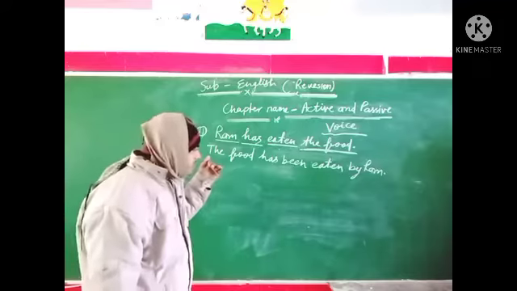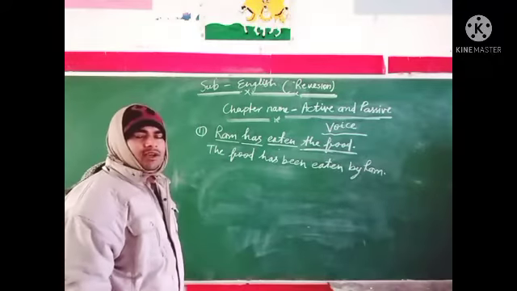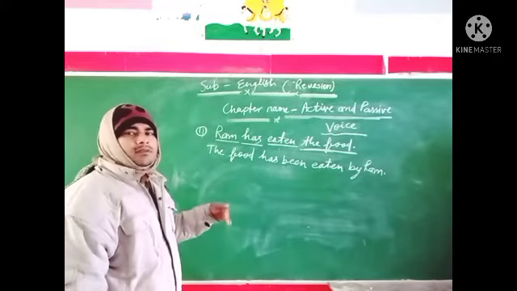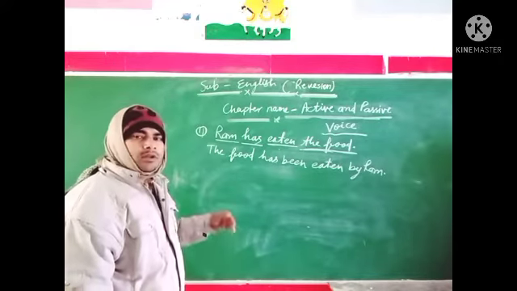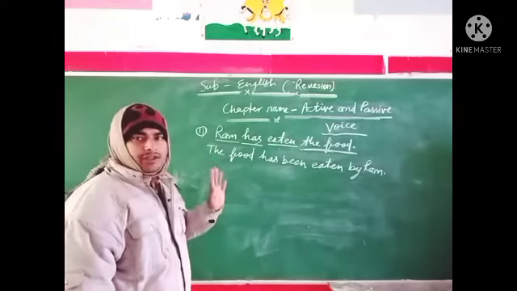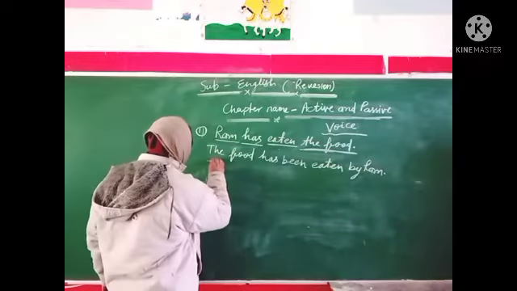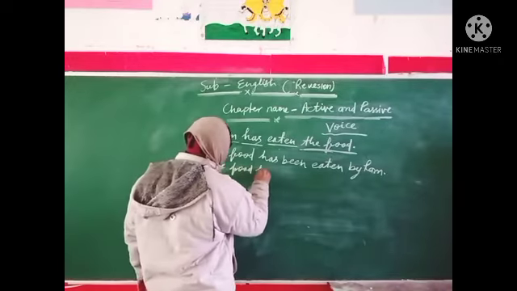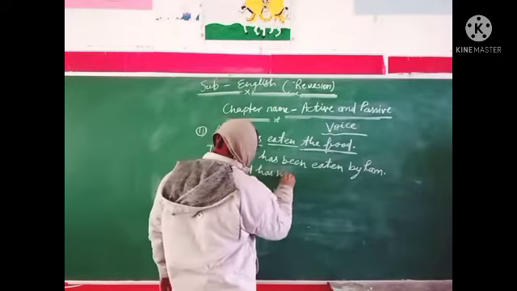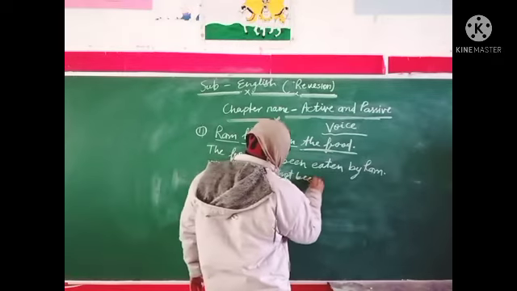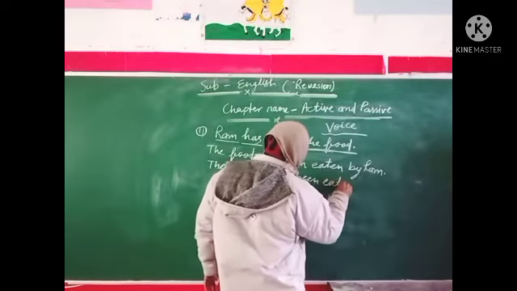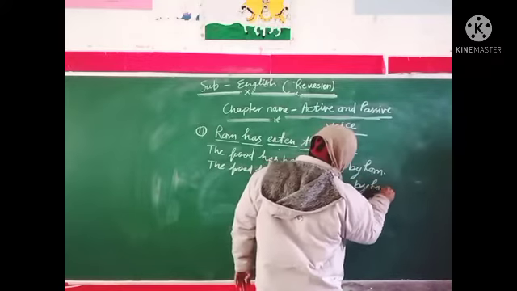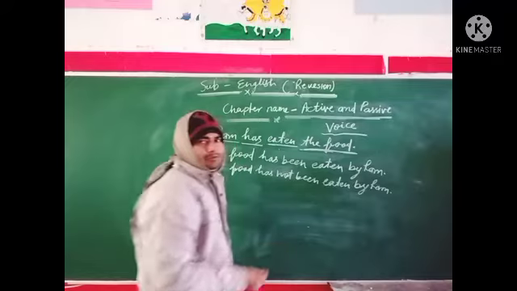Now we will change this sentence into negative, interrogative, interrogative negative, and with the help of a WH word. See this. The food has not been eaten by Ram. This is negative.